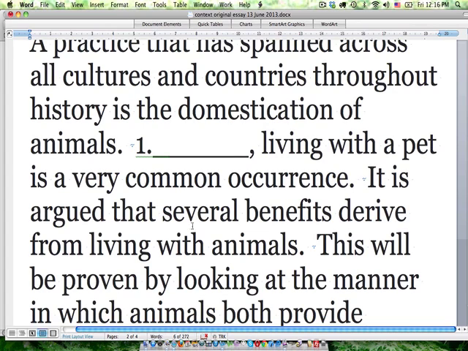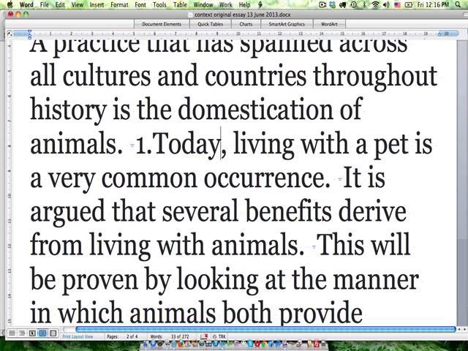One thing to notice here is that this blank is followed by a comma, so you are going to include some sort of time clause, likely, to fill in this spot. In the original essay, I had the wording today. So today, living with a pet is a very common occurrence. You could have substituted perhaps nowadays, or in the present day, or these days, or some sort of time clause just referring to the present.